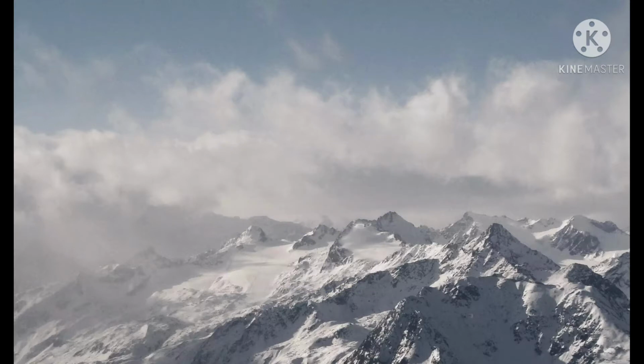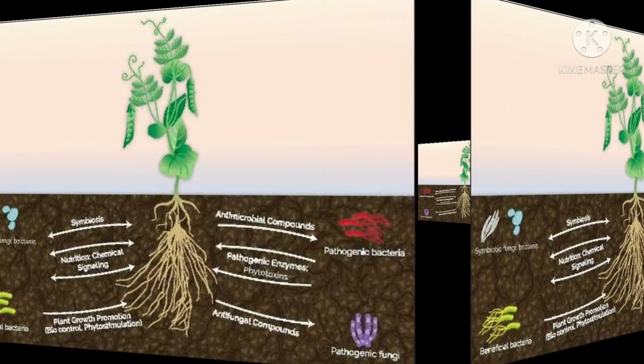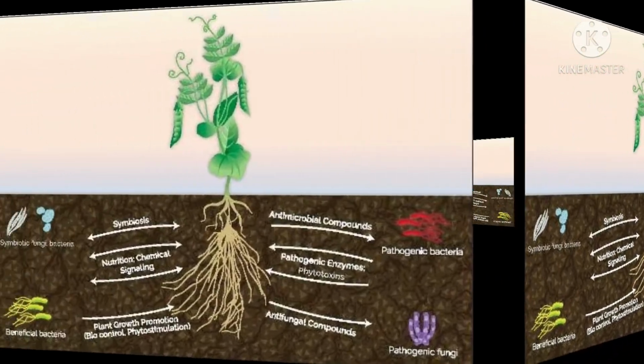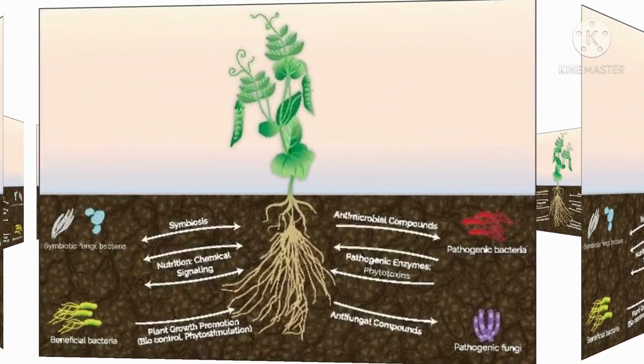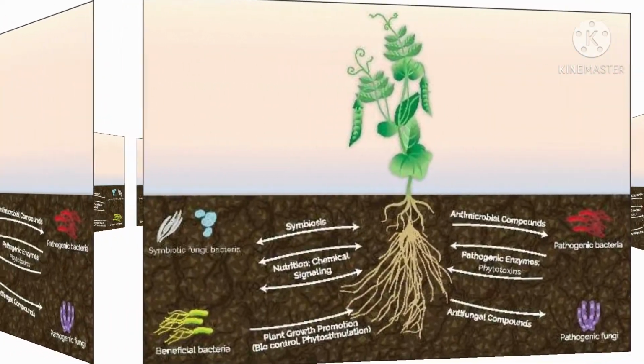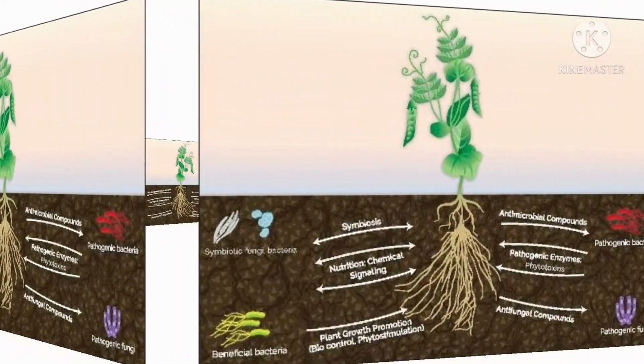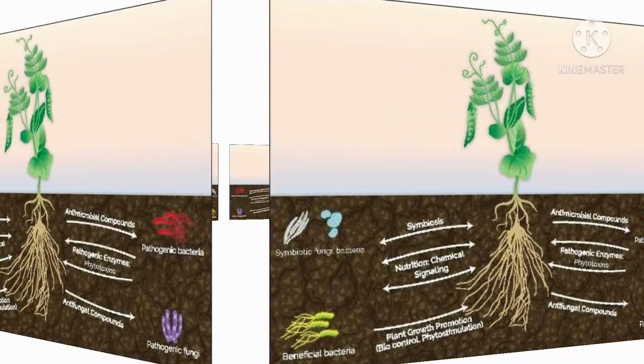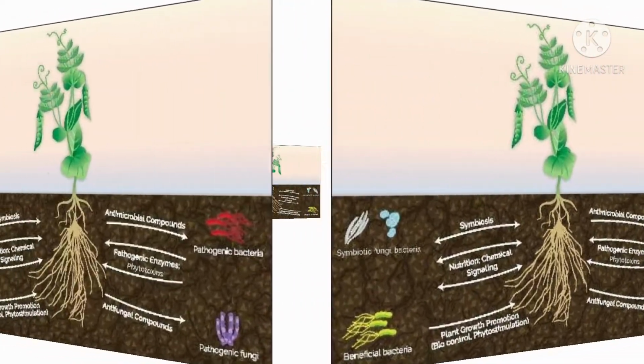Children, as all of you know, soil is the uppermost layer of the earth's crust. Soil is a valuable natural resource. Plants grow in soil, they absorb nutrients from soil and prepare their food in the presence of sunlight, which is used by almost every living organism directly or indirectly.